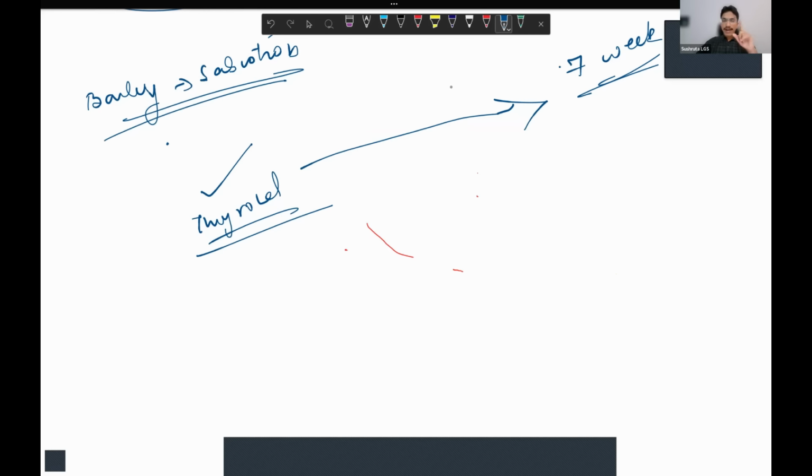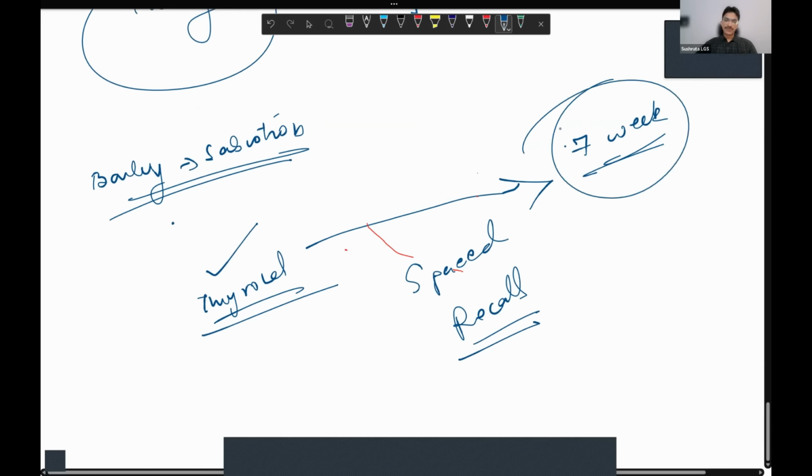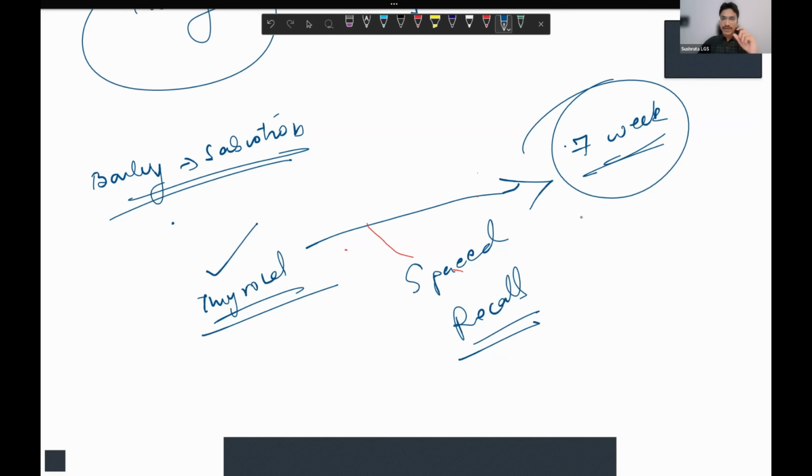But if you have not read it properly, the quality I was talking about, when you come to the space recall, this is what is termed as a space recall technique, wherein you solve after 1 week. Why? Because that will make your brain work to recollect things to solve the MCQs. And that will help you to understand how much quality there is in your reading. And this will help you in your first revision of the topic. It may be an MCQ practice, but it acts as a revision.